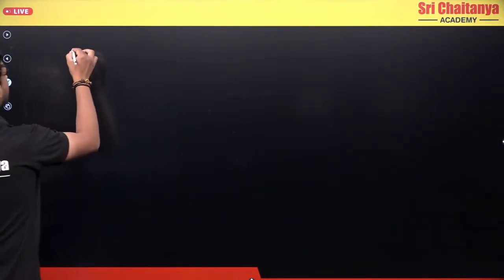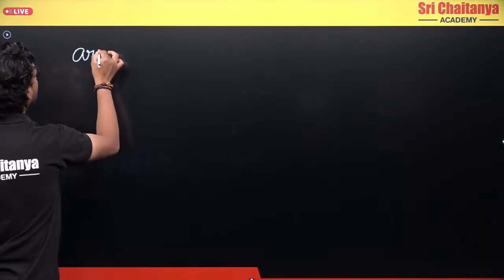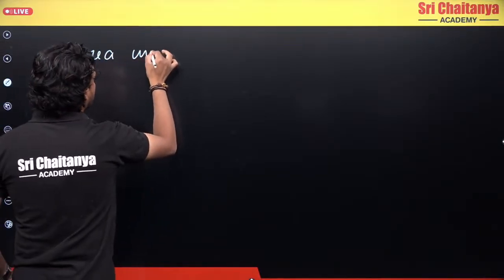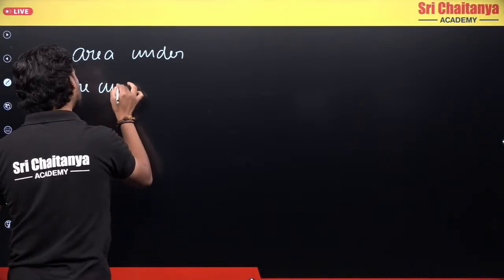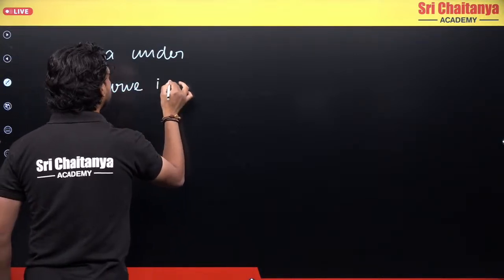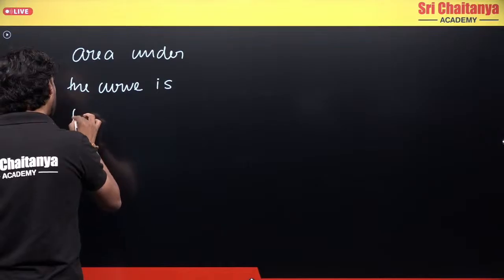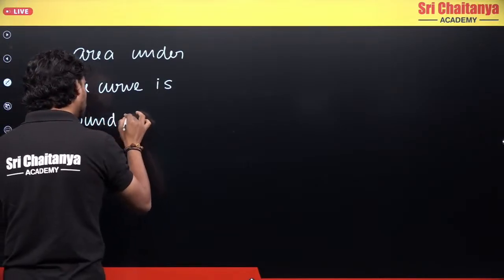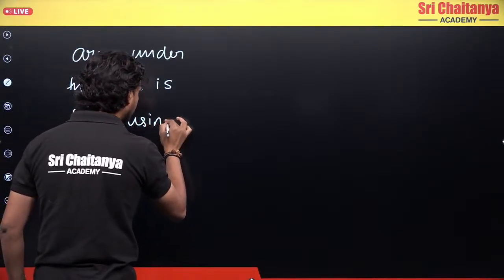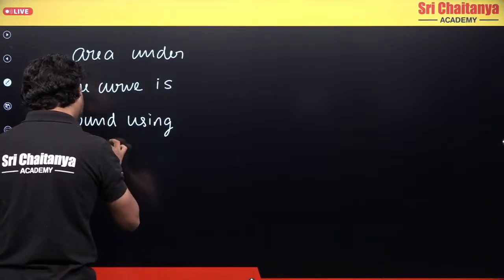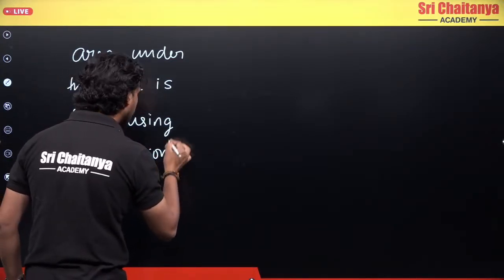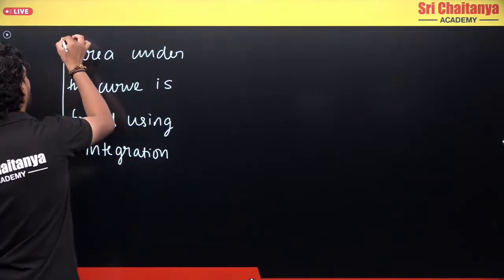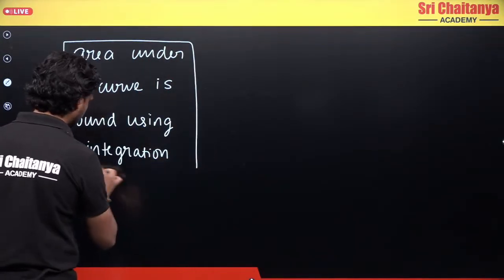So basically, if I want to write, what can I say? Area under the curve is found using integration, and this is a very important part.